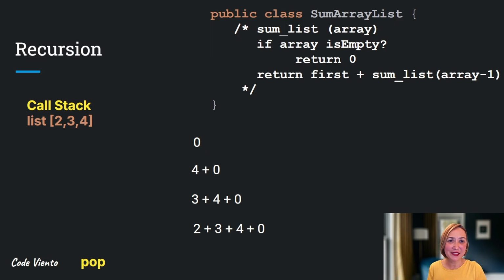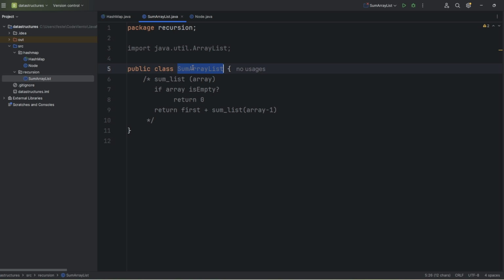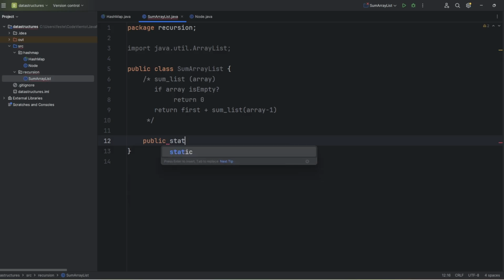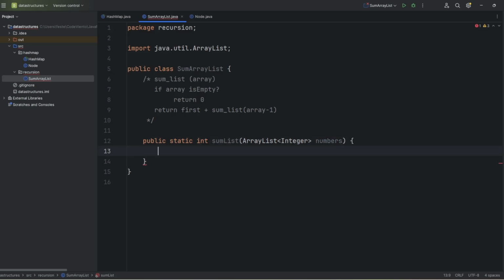Now that we understand how recursion and the call stack work, let's implement the sum function step by step. I created the class SumArrayList. I import ArrayList. Now I write the SumList method to calculate the sum of the array list using recursion. The method will take an ArrayList of Integer as a parameter and return an integer as a result. First, I'll handle the base case. If the array is empty, we will return 0.